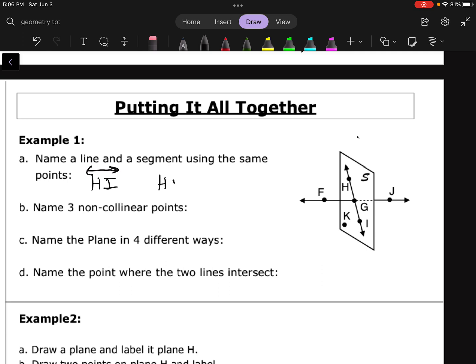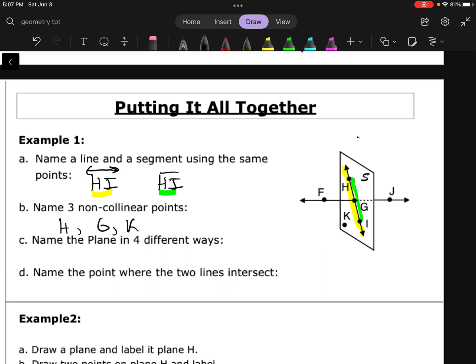And then I could just talk about segment HI too. Right? Segment HI would just be the part that's going from H to I. So just to kind of illustrate here, this entire thing here is line HI. And then segment HI would just be going from here to there. So there is a difference there, but I'm using the same 2 points. So by changing the symbol, I can change what I'm actually talking about. Name 3 non-collinear points. So what about H, G, and K? Those 3 points are not all on the same line, so those would be non-collinear.